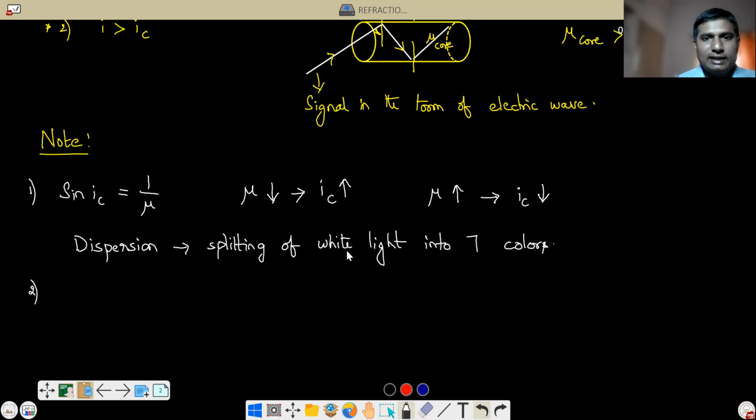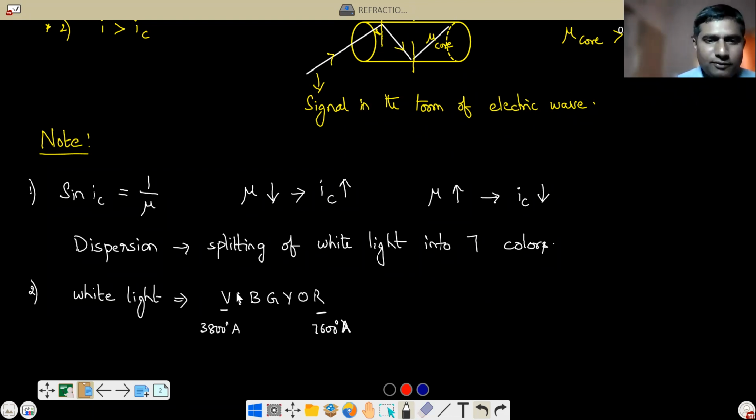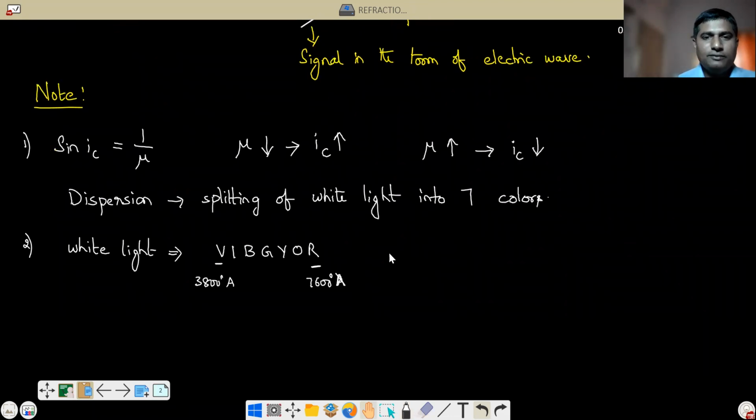Now see here, white light has 7 colors, which we call VIBGYOR. Each color has a particular wavelength. Violet is about 3,800 angstroms and red is 7,600 angstroms. So the wavelength is different for each color.